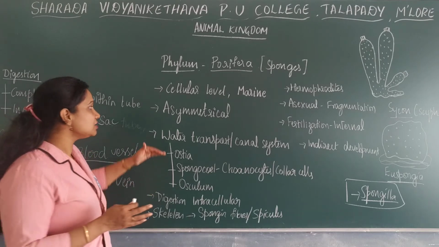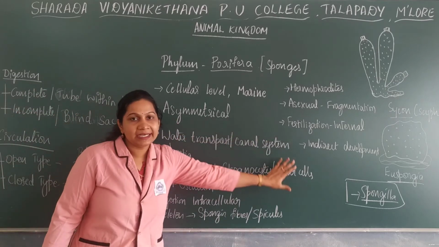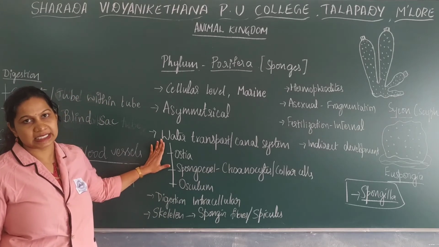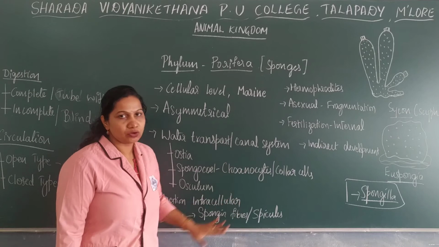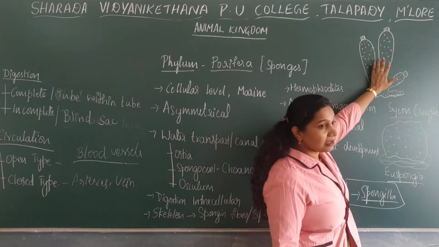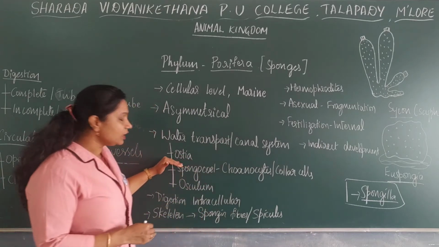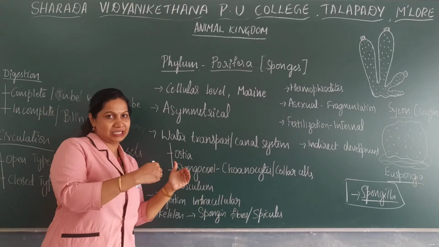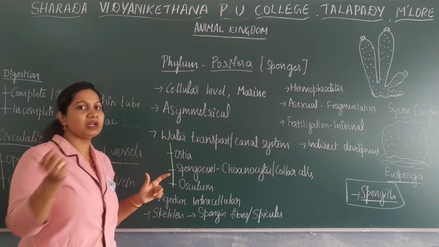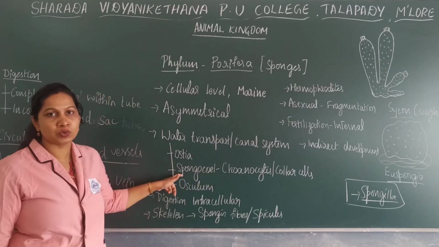Asymmetrical refers to an arrangement of body parts which we cannot cut into equal halves at any angle. They have a very important structure, known as the water transport or water canal system. The water canal system mainly consists of ostia. The body has minute pores known as ostia, through which water enters into the organism, where the central cavity is known as the spongocoel.